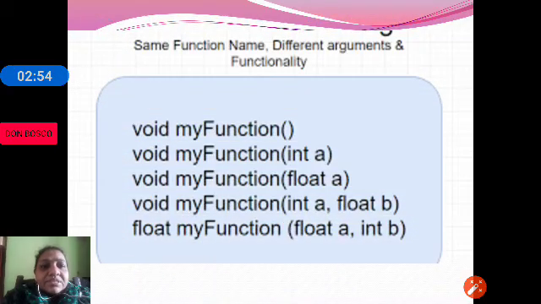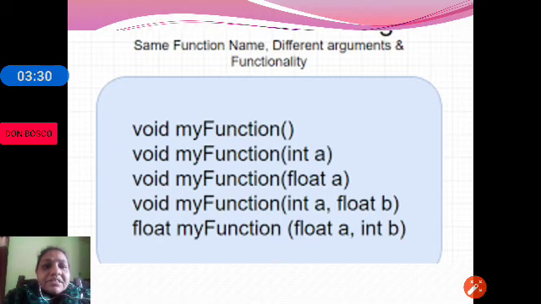Just check out this example where we have my function, my function, my function. There are 5 functions by the name myfunction. All 5 have the same name. What changes? Here you can see the first function does not take any argument. The second takes one argument, the third takes another one argument. Then how do we differentiate?